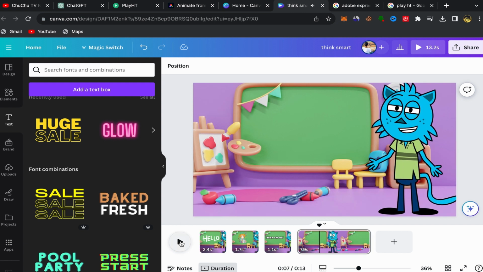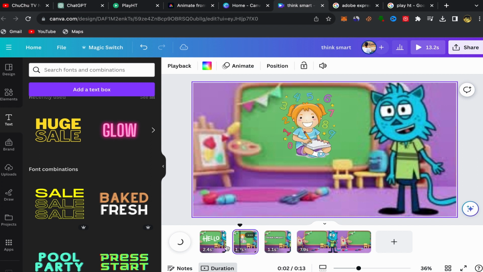And you can keep using this method. Use any stickers that the voiceover says. If the voiceover says numbers, click on elements, search for numbers, split the parts when he said, for example, numbers, and add stickers of numbers to the front, make them animated. Okay, and it's easy and simple.